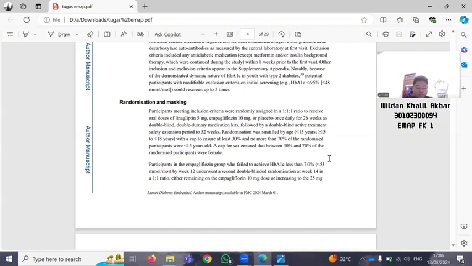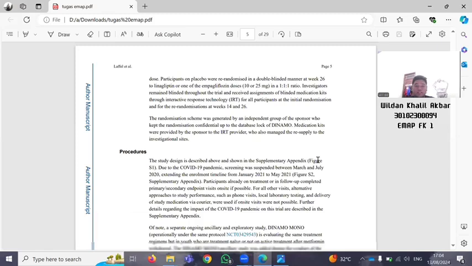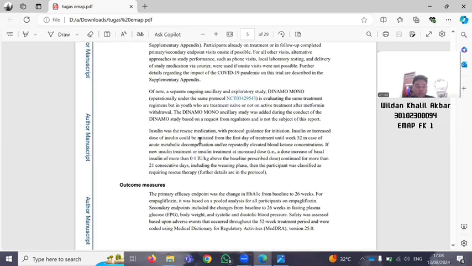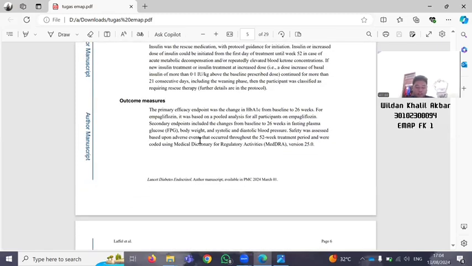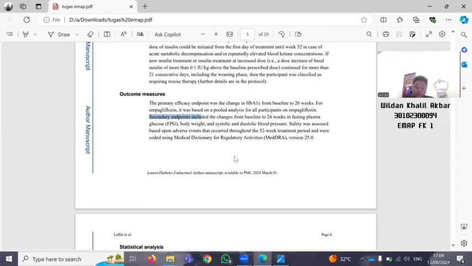In 6A, the outcome measures, in this article there are primary and secondary outcomes. This is 6A. For 6B, I'm sorry, I can't find it in the journal. Maybe we can go on to find another item.